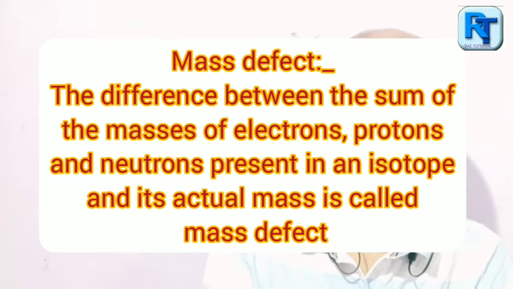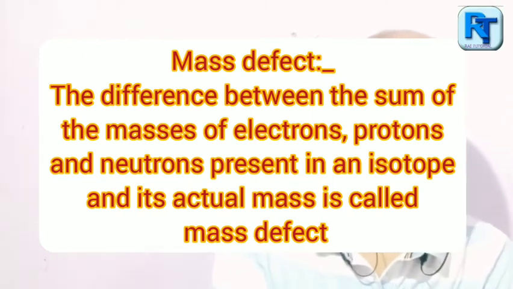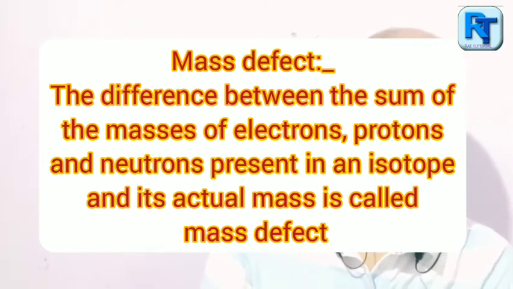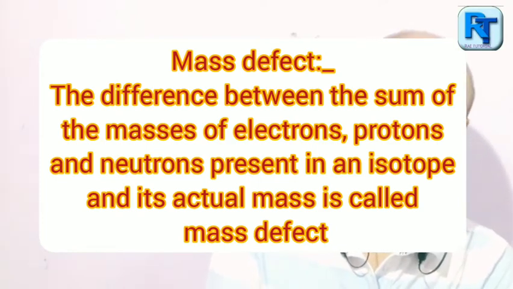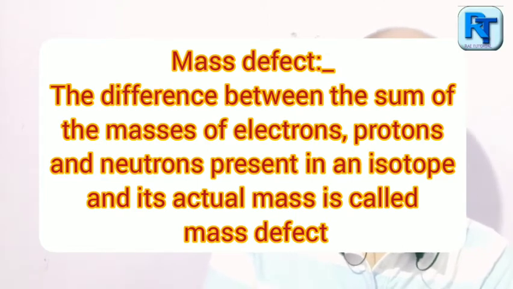What is the meaning of this term? The difference between the sum of the masses of electrons, protons and neutrons present in an isotope and its actual mass is called mass defect.